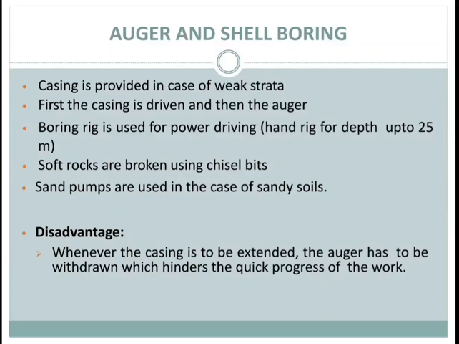Small boulders or rock or cemented gravel can be broken by a chisel bit attached to a drill rod. The main disadvantage of auger and shell boring is that wherever the casing is to be extended, the auger has to be withdrawn, which hinders the quick progress of the work.